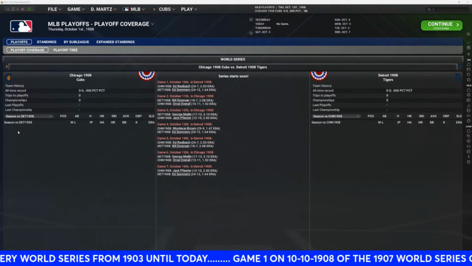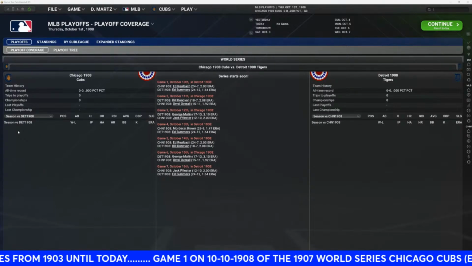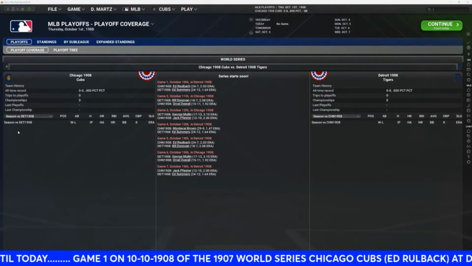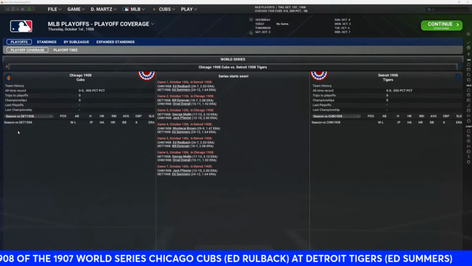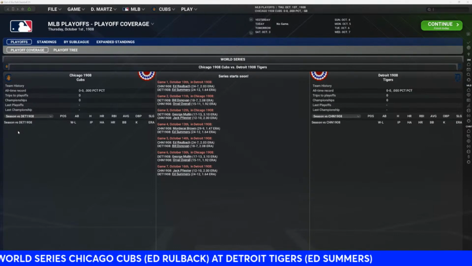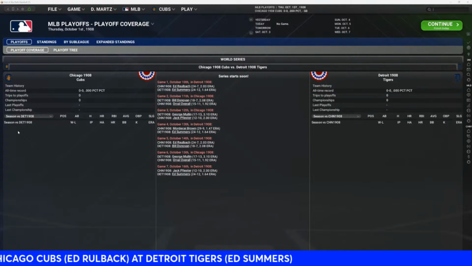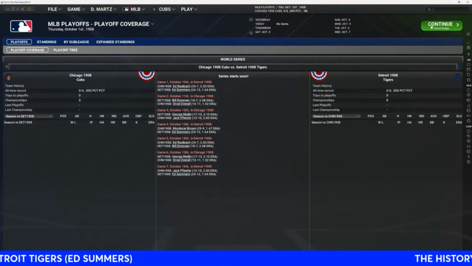1908 World Series. It's a rematch between the Chicago Cubs and Detroit Tigers of the 1907 series. Can the Cubbies go back-to-back years and beat the Tigers? That is the question. Let's take a look at the starting lineups here for game number one.